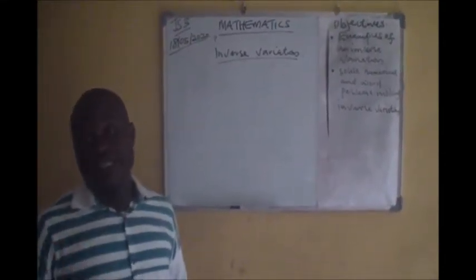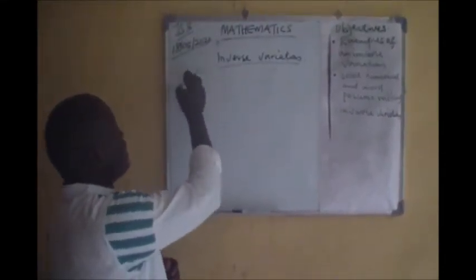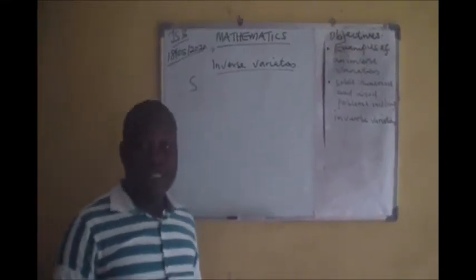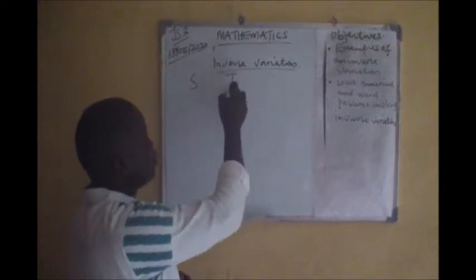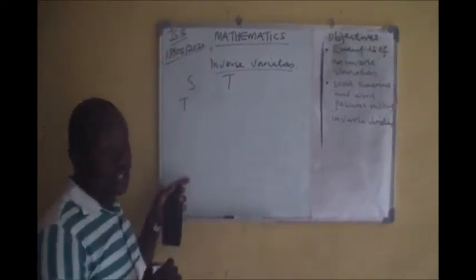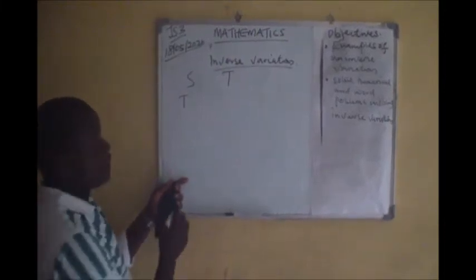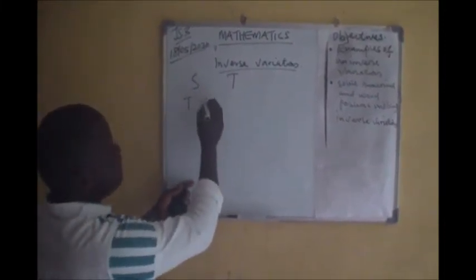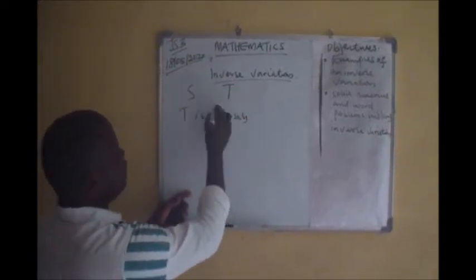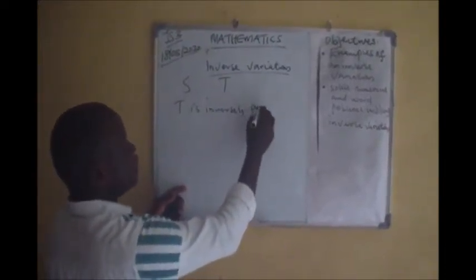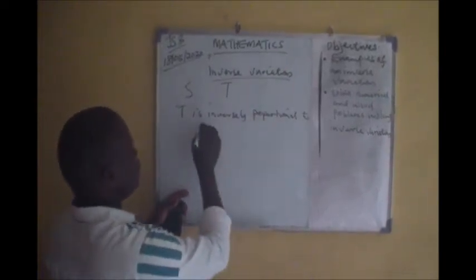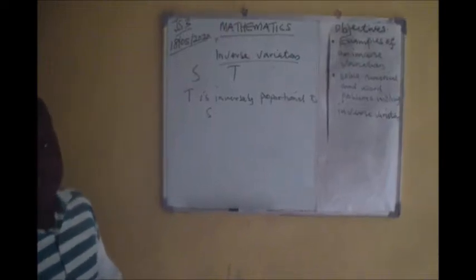If the average speed is denoted by capital S and the time taken by the car is denoted by capital T, we say that T, the time taken by the car, varies inversely, or is inversely proportional, to the average speed.